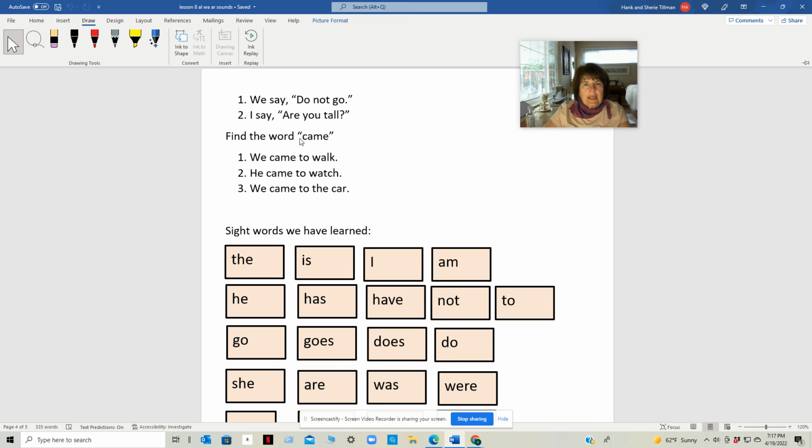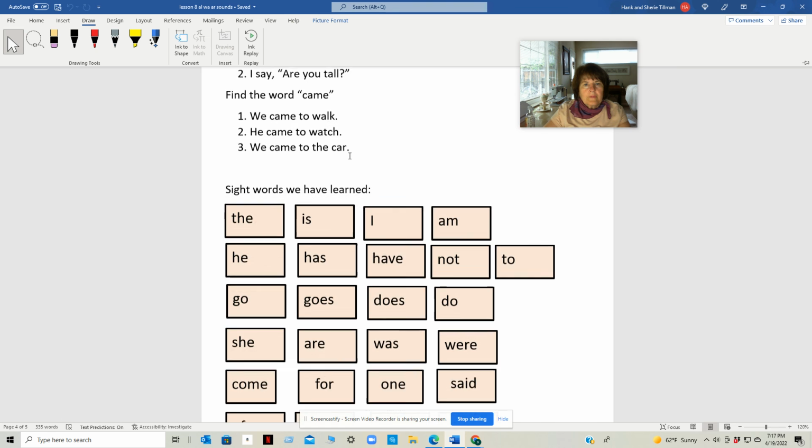Let's find the word came. Here's the word came. We came to walk. And let's find came in 2. Here's came. He came to watch. And in number 3, here's came. We came to the car.